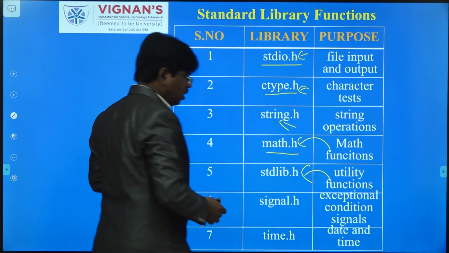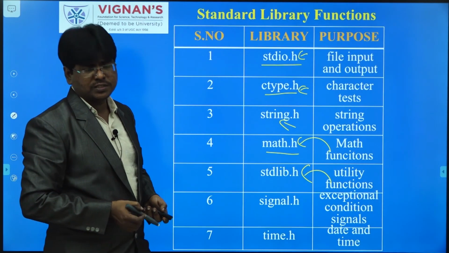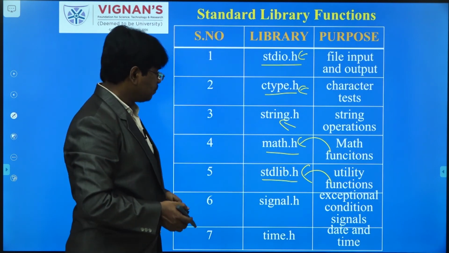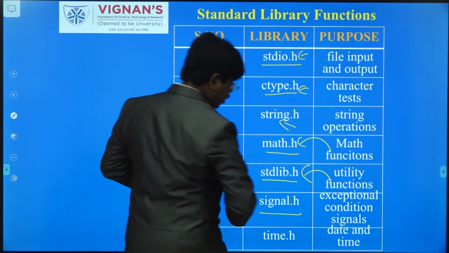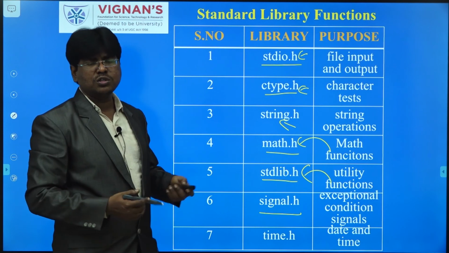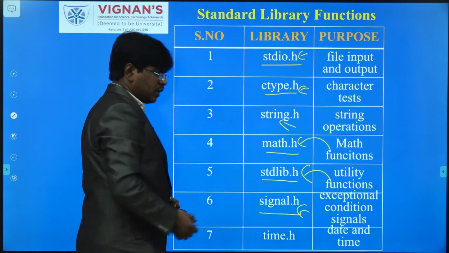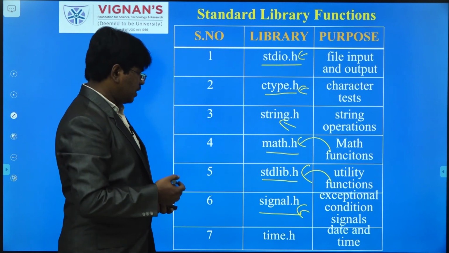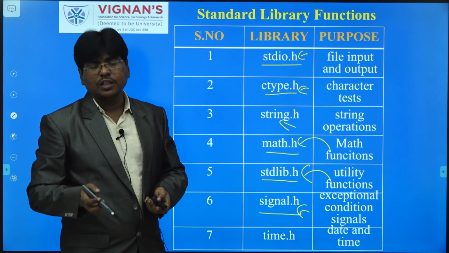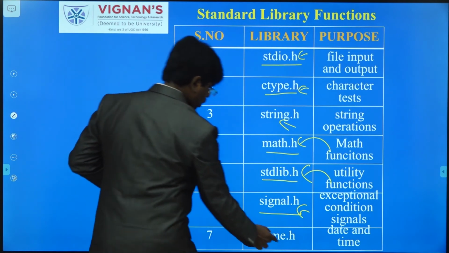And some utility functions. Utility means memory related functions, memory operations, and that information will be stored in the standard library header file. Coming to signal, when you are using exceptional conditions, exceptions come, and in order to activate those signals, that information will be stored in the header file called signal.h. And time related information, for example, if you want to write programming instructions based on the date and the time, that information will be placed in the header file called time.h.